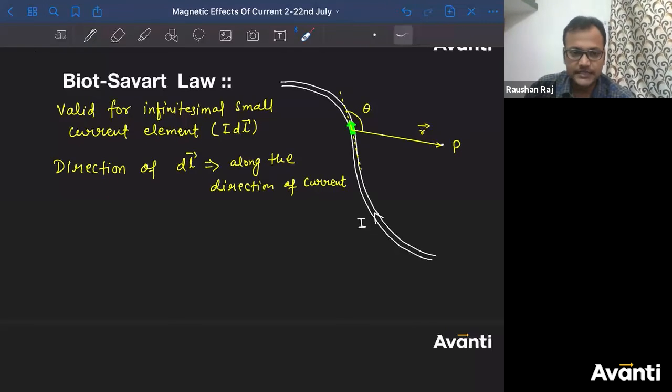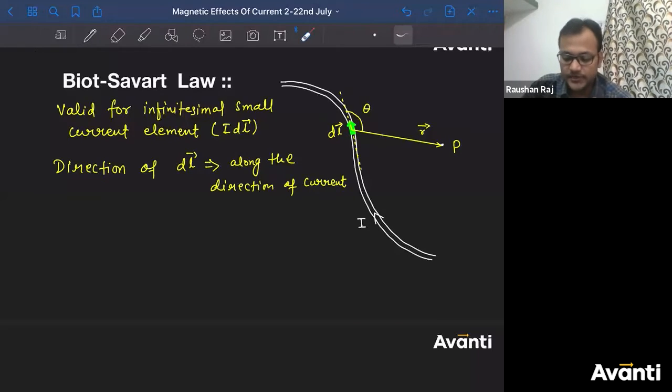So if you are considering a small dl element here, if current is flowing in this, consider this is the current carrying wire. ये पूरा है ना, ये current carrying wire है. So at this point, if I consider one dl element, if this is that dl element, so at this point, what is the direction of current? This is the direction of current. So this is that dl element, length of that.